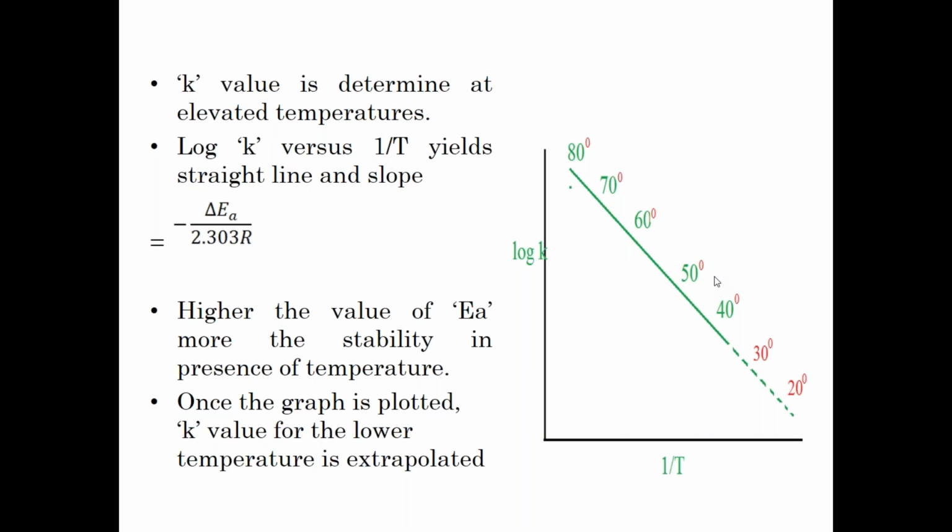You substitute that R value in that equation, and the slope value you will get on the left hand side of this equation. So you have the slope value, you just do the cross calculation, you are going to get the delta EA value. So there is an advantage of calculating the EA value. Higher the value of the EA, more the stability in the presence of temperature. So you get additional information also, means higher the EA value, you can conclude that. Lesser the EA value means they are not stable as the temperature increases.